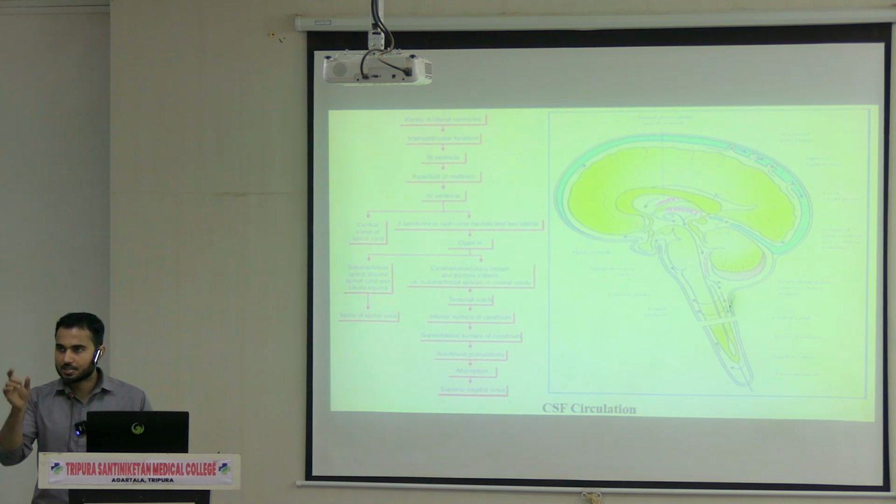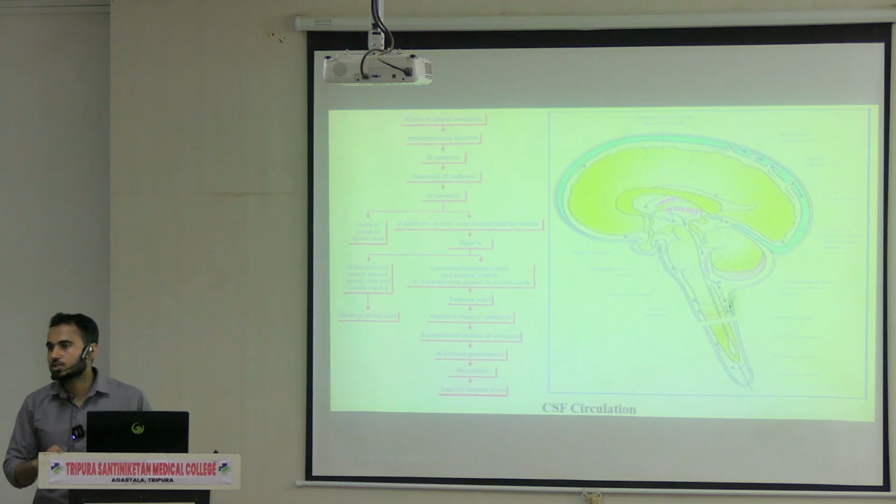It has a particular direction, and only through that pathway the CSF will circulate. Ultimately, when the circulation is done, the CSF reaches the venous system. That is the absorption. So first we have seen the mechanism of production, now we are in circulation, and after circulation, absorption. This is the cycle of the CSF flow.